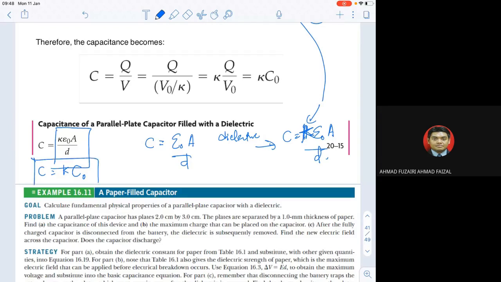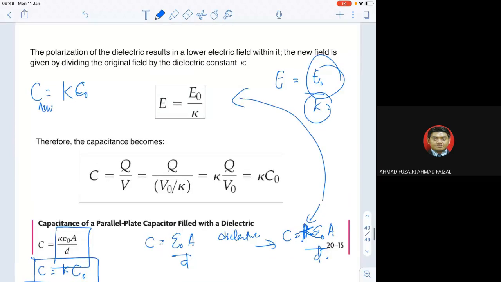So we can say C equals K C naught, and maybe E equals E naught over K. The electric field now becomes a new electric field, because of the introduction of kappa.